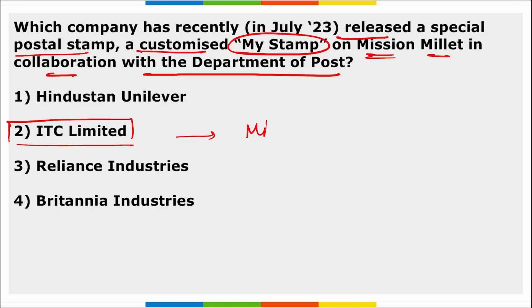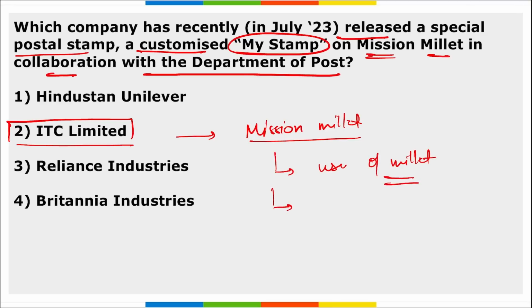Remember, this was for Mission Millet, and the main aim here is to promote the use of millets globally, right? As millet is a very hardy crop, it can be grown in any kind of environment. It is nutritious, fibrous, it contains protein, and even Rajnath Singh, our defense minister, encouraged the use of millets for the army personnel. Correct?